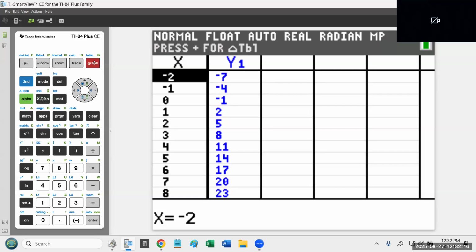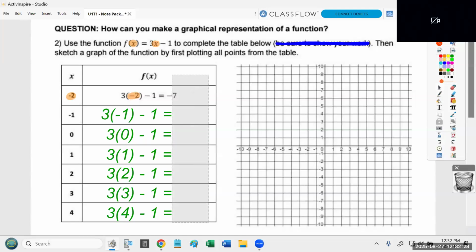All right, so in the table, I want to start at -2, and I want to go all the way down to +4. So these are the values I'm going to copy: -7, -4, -1, 2, 5, 8, 11. So please take a moment. The -7 was already there for us, so I don't need to copy that. But I copied the -4, -1, 2, 5, 8, 11. Please copy what's in blue. If you want to copy what's in green, more power to you, but you need to copy what's in blue.